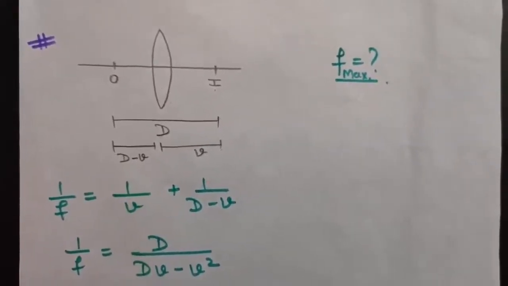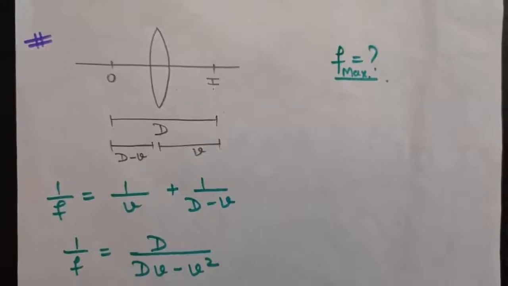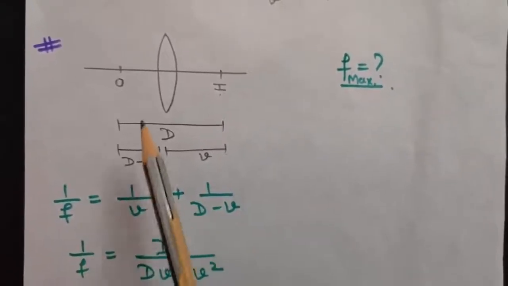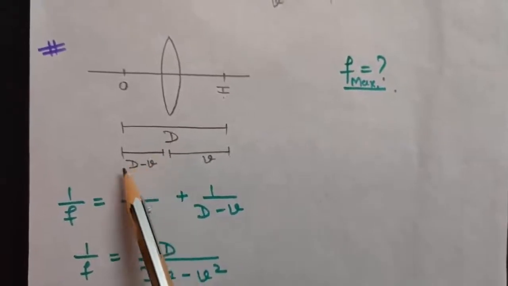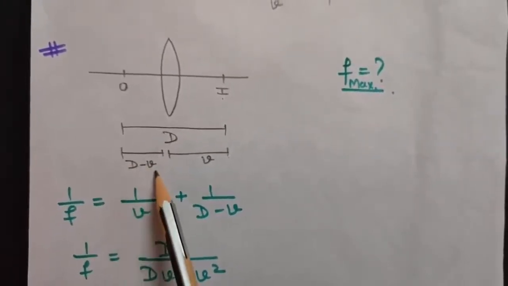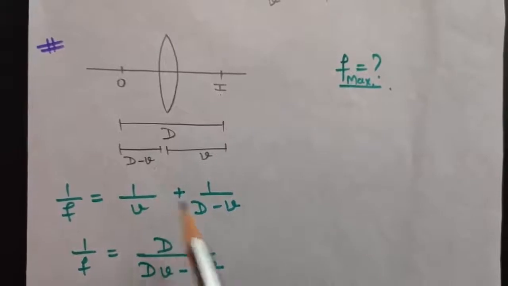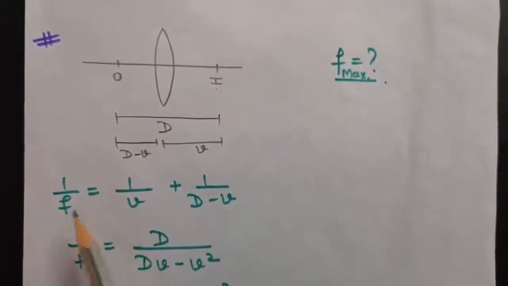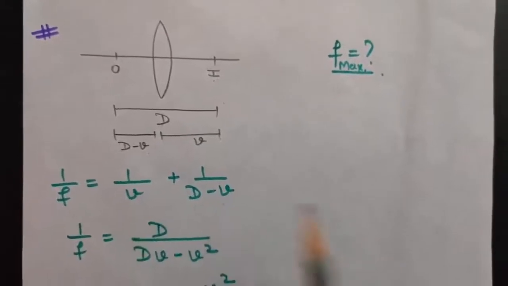So now let us use the lens formula. The lens formula is 1 upon f is equal to 1 upon v minus 1 upon u. Because this is in the opposite direction of the incident light, it will be negative, so that minus will become plus. So 1 upon f is equal to 1 upon v plus 1 upon (d minus v).